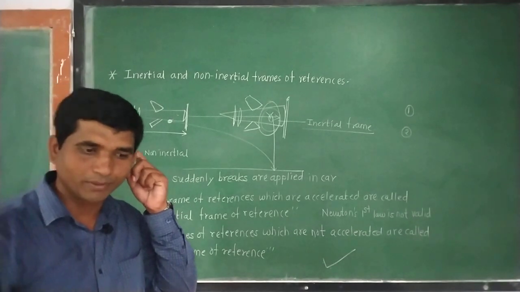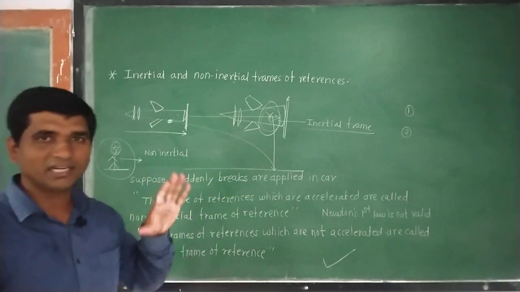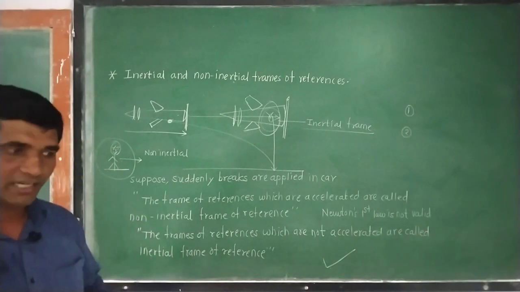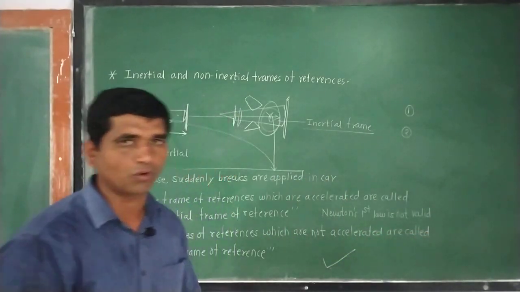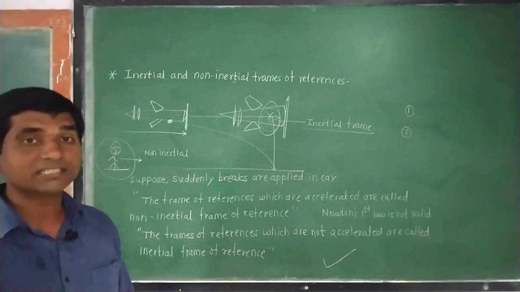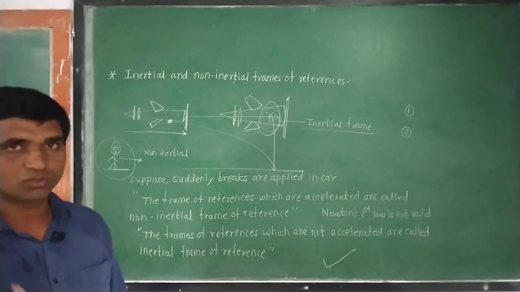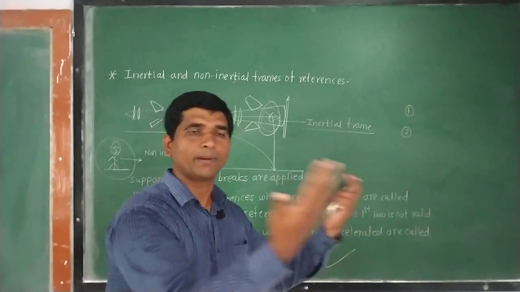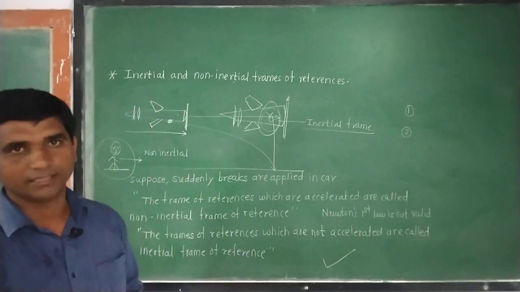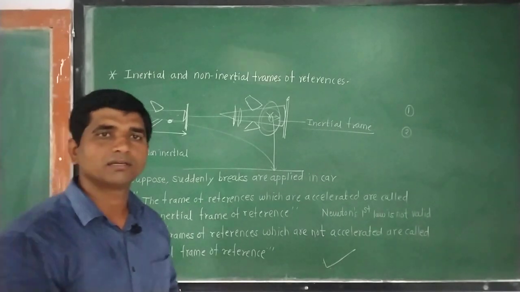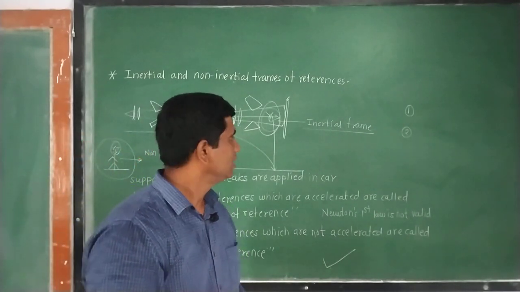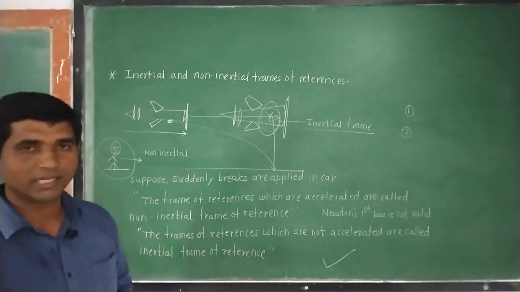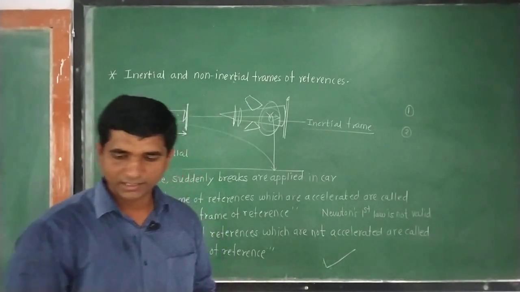Let me tell you one example. Just as we have considered, suddenly, if the brakes are applied in the car, what happens? The person sitting inside the car will be pulled in the forward direction. So, this is the point based on which car manufacturers nowadays provide airbags from the front side. In order to protect the passenger sitting inside the car, the airbags have been provided inside the car. That is one example. Another example is that